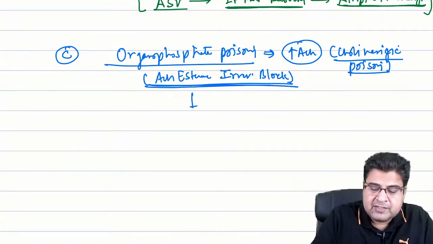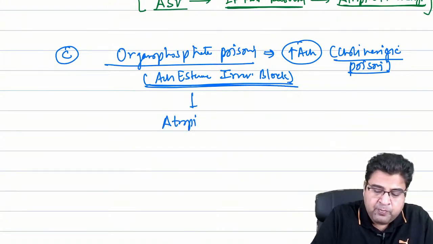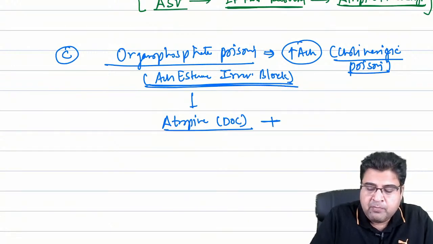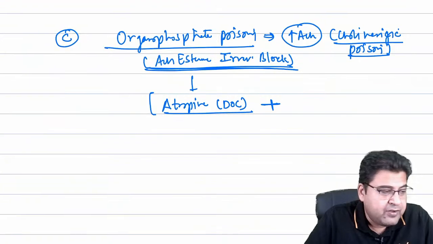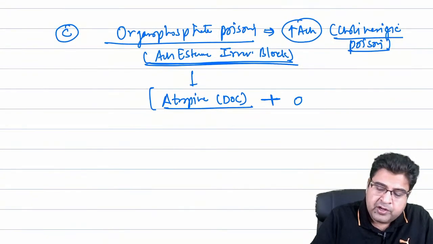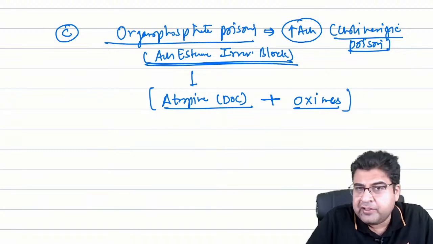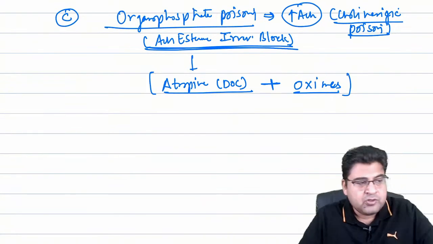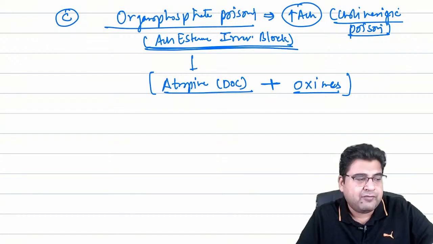So which medicines do we give? Yes, we give atropine as an antidote, but along with atropine, we always give one more drug. The name of the group is oximes. So along with atropine, we always give oximes. Oximes may lead to fast recovery.